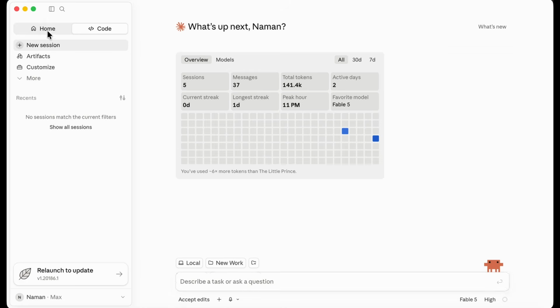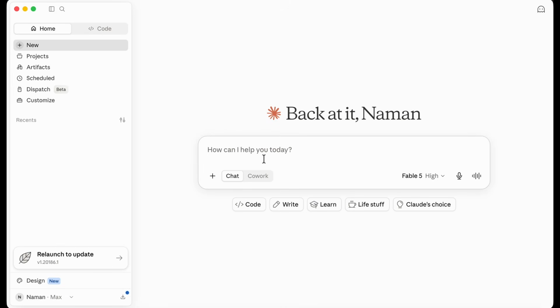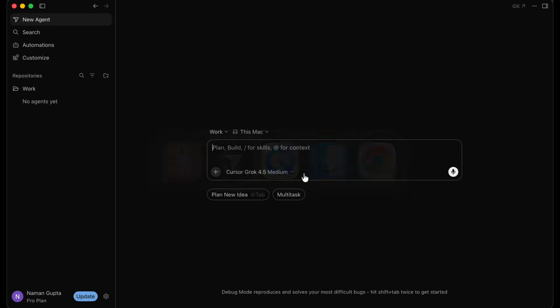Now, if I head over to chat in Claude, again, this prompt box, which is similar to the one that you'd see in ChatGPT or other tools like Lovable and Replit, this is the exact same prompt box right over here. So there's nothing new about this. This is just a normal prompt box where we give instructions to the AI model.